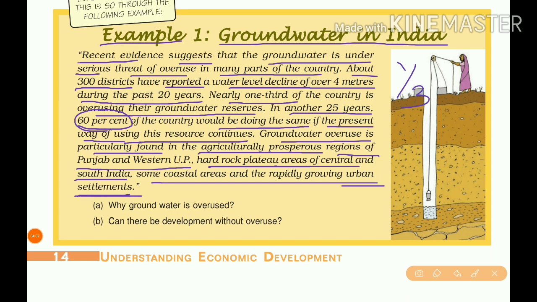Here two questions are asked. We'll solve these questions. Why is groundwater overused? The reason is the growing population.